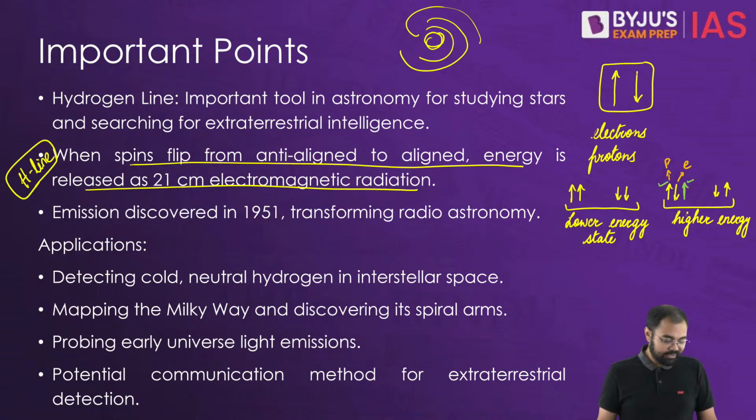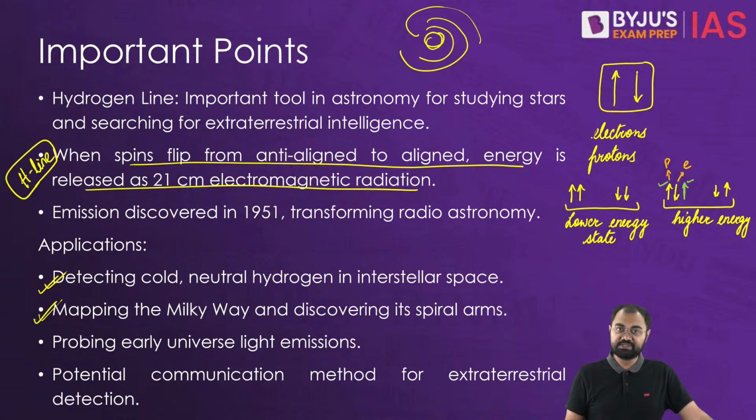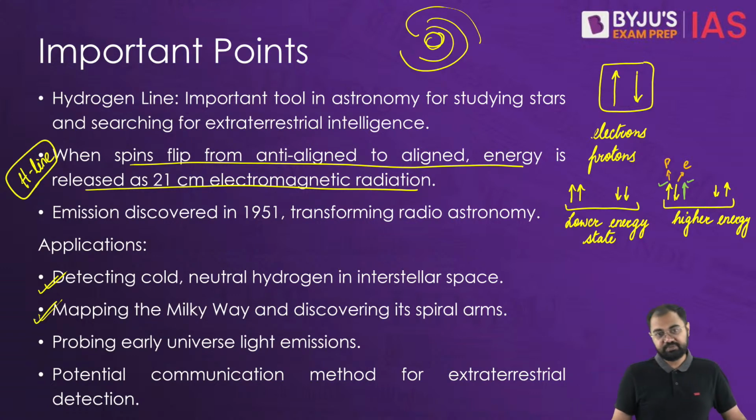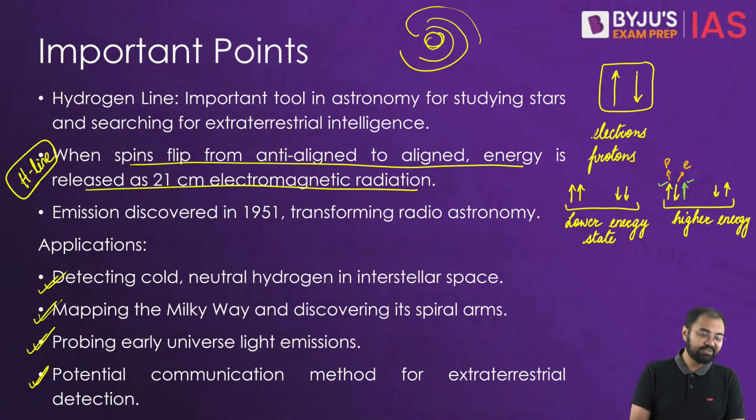So when it comes to the applications, it has helped us in detecting cold and neutral hydrogen in interstellar space. It has helped us in mapping the Milky Way and discovering its spiral arms. It has also helped us in probing the early universe's light emissions, and lastly it can lead to potential communication methods for extraterrestrial or alien civilization detection.